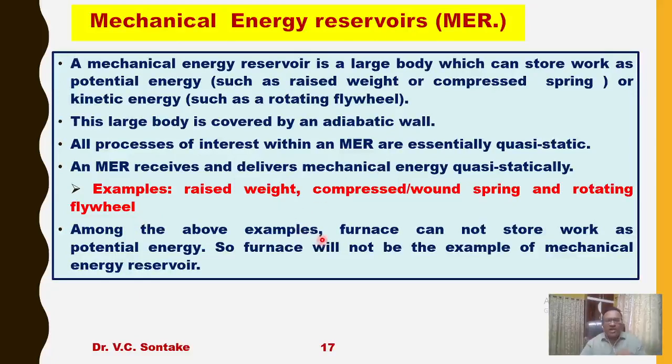Now, among the above examples, a furnace cannot store work as potential energy. So a furnace is not an example of a mechanical energy reservoir. Rather, a furnace is able to store energy in the form of heat. So it is an example of a thermal energy reservoir, and it cannot store work. That is why furnace, atmosphere or nuclear reactor are not examples of mechanical energy reservoirs. Okay, so thermal energy reservoir and mechanical energy reservoir, TER and MER, and source and sink.